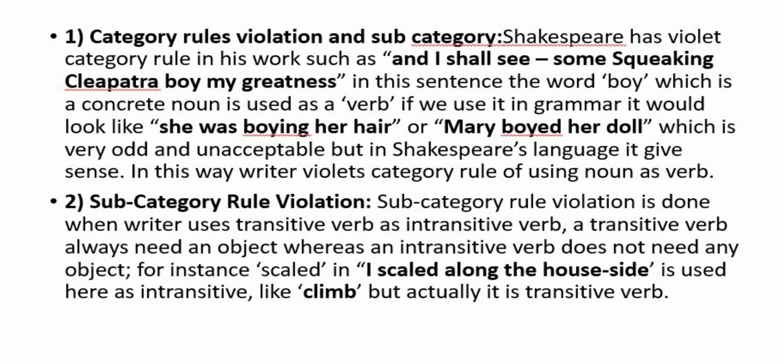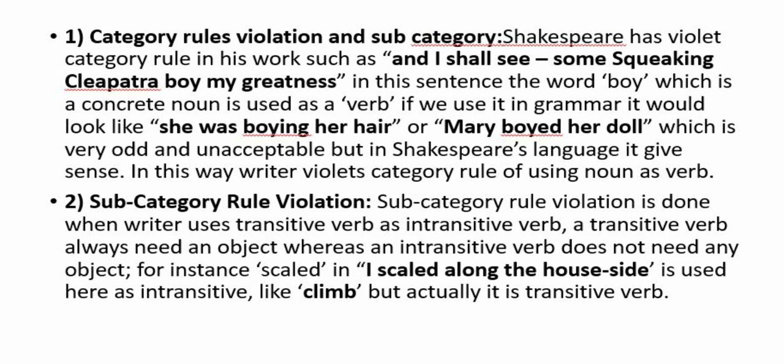Let's look at some of the deviations or violations in the literary language. The first one is the category rules violations and the subcategory rules violations. Shakespeare has violated these category rules. If a word is a noun and you use it as a verb, or if a word is a verb or adjective and you use it as a noun, it is a violation of category rules. Shakespeare did so. Look at this line.